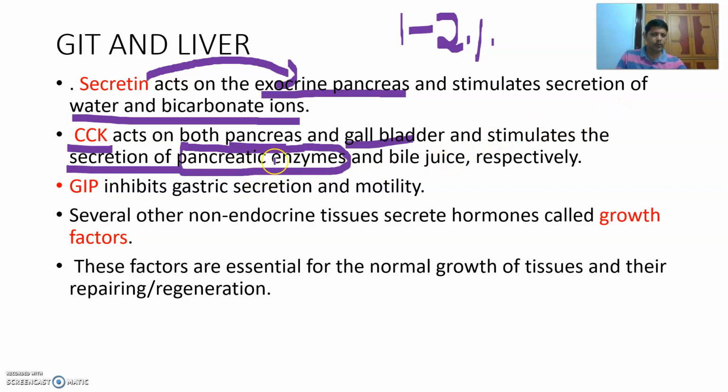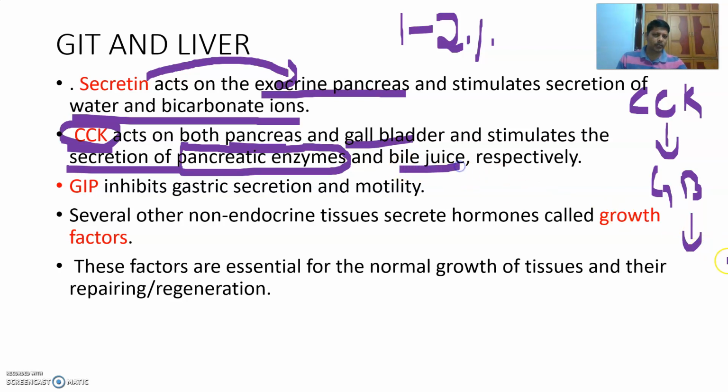These are called pancreatic enzymes. The CCK hormone, cholecystokinin, acts on the pancreas and causes the pancreas to release the pancreatic enzymes. It also acts on the gallbladder, and then the gallbladder releases bile juice, which is concentrated there.